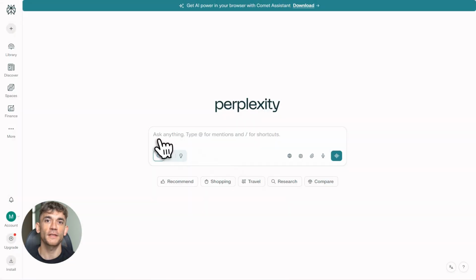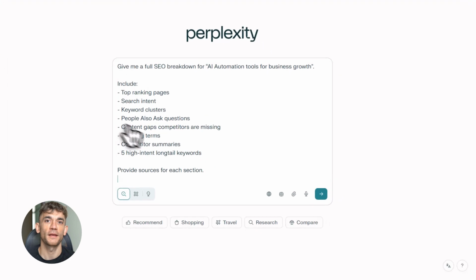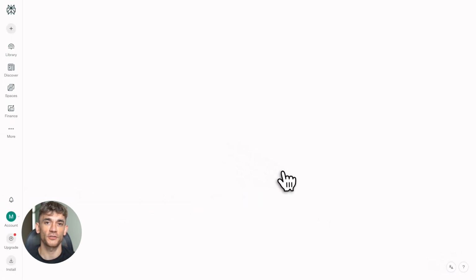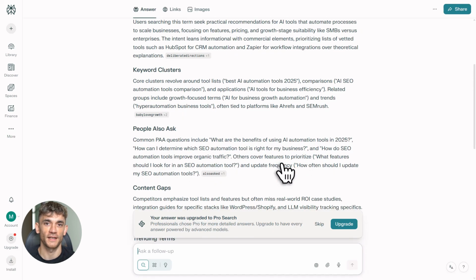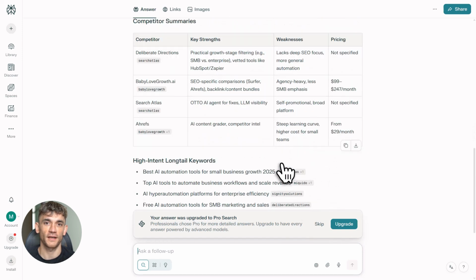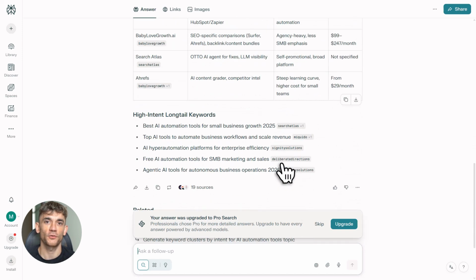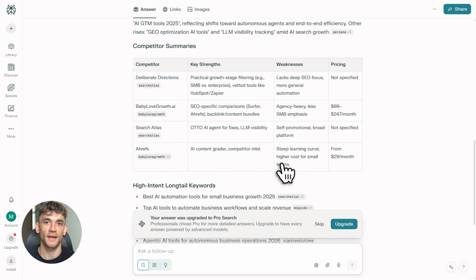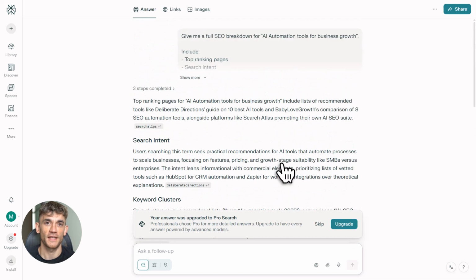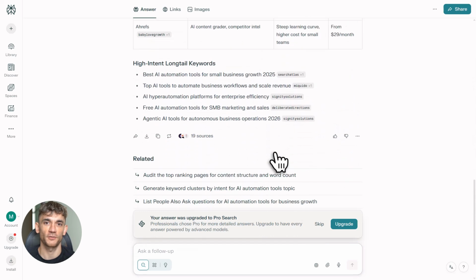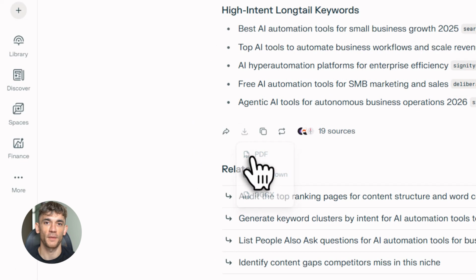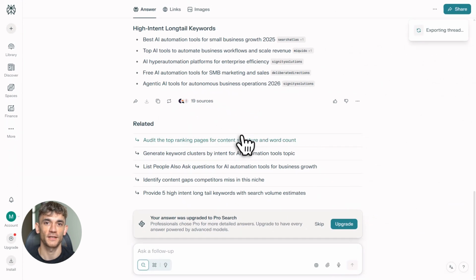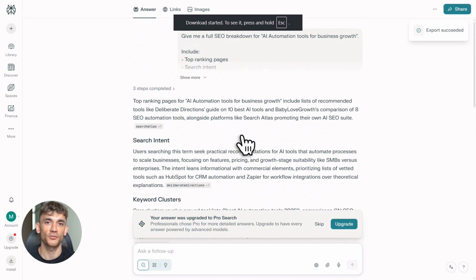First, you go to Perplexity, type in this exact prompt. Give me a full SEO breakdown for AI automation tools for business growth. Include top ranking pages, search intent, keyword clusters, people also ask, content gaps, trending terms, competitor summaries, and 5 long-tail keywords. Provide sources, hit enter and watch it work. In about 30 seconds, Perplexity spits out a massive report. You'll see what pages are ranking, what keywords they're using, what questions people are asking, and most importantly, what gaps exist in the content. These gaps are gold because that's where you can swoop in and rank.